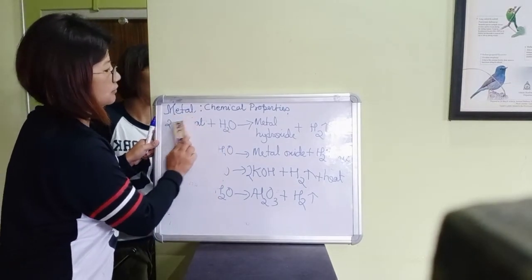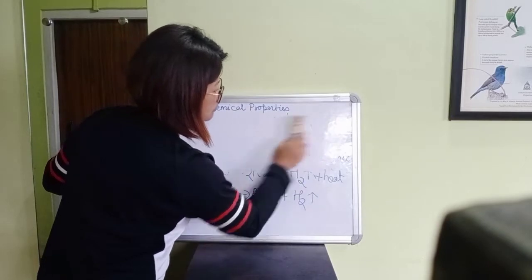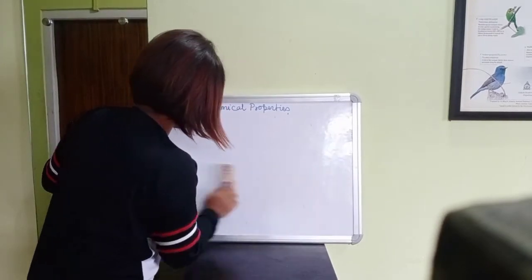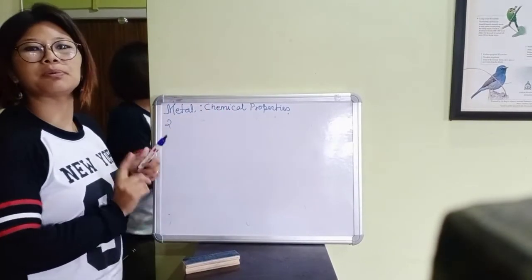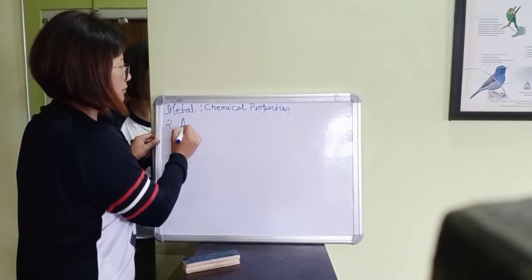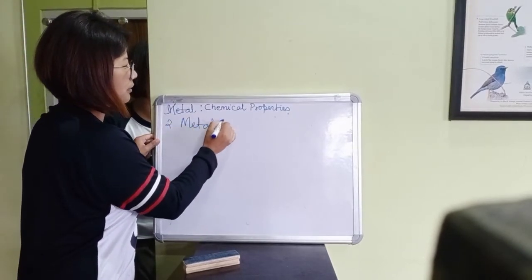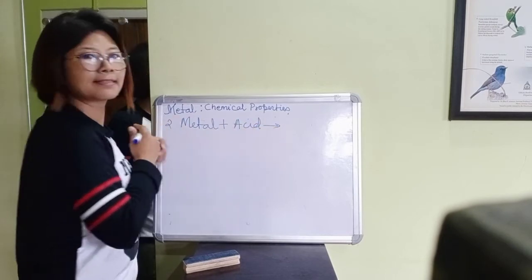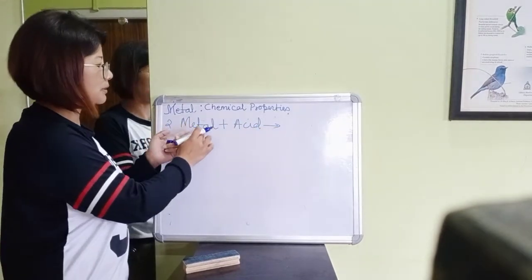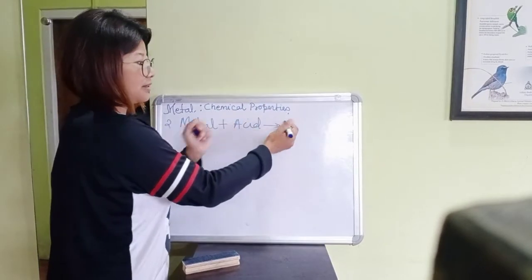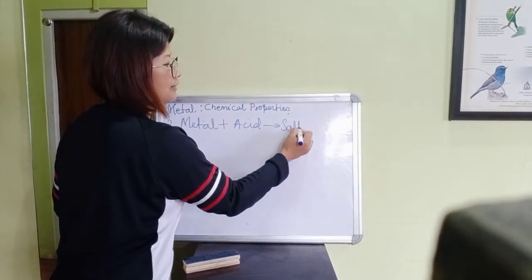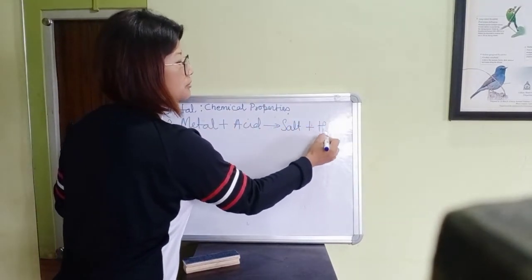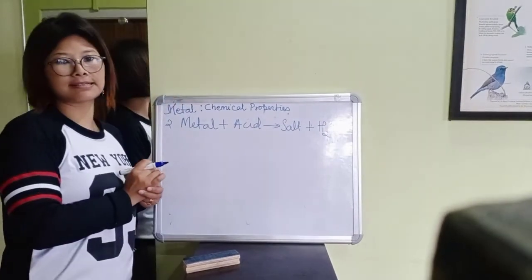Now the third chemical property of metal is what happens when metal reacts with acid. Metal reacts with acid to form its respective salt, and it also liberates hydrogen gas.